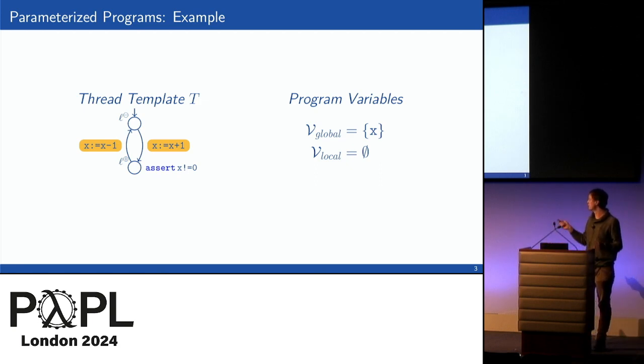So if you think about this for a few seconds, you can probably convince yourself that this is indeed a correct program. But we'll see that if we want to prove this, and prove this in an automated fashion, we're already encountering some challenges, even though this is such a simple program. Yeah, so let's look into that.